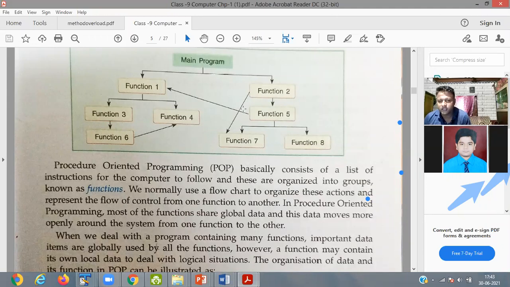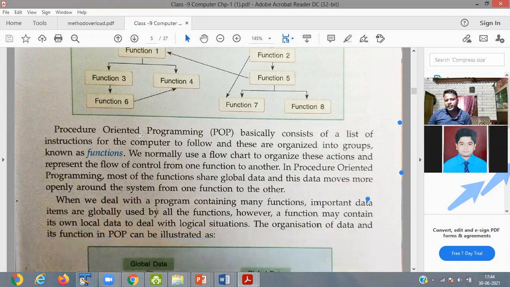Link up means when I use function 1, function 5 is called. When I use function 6, function 4 is connected here. So all are interlinked to each other.